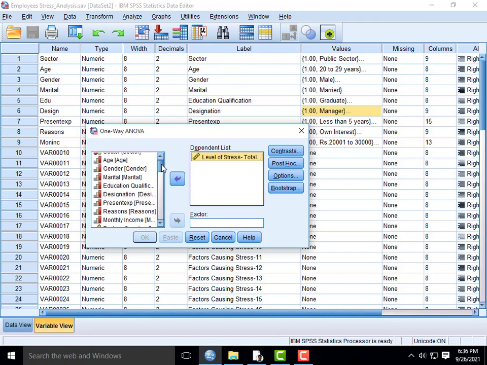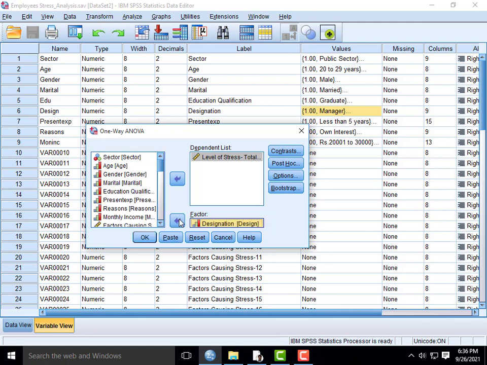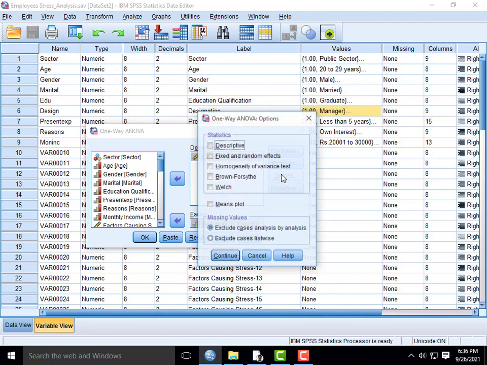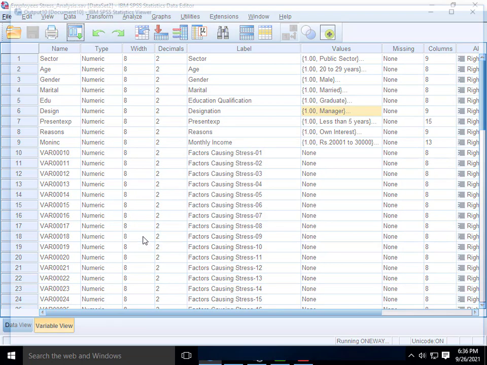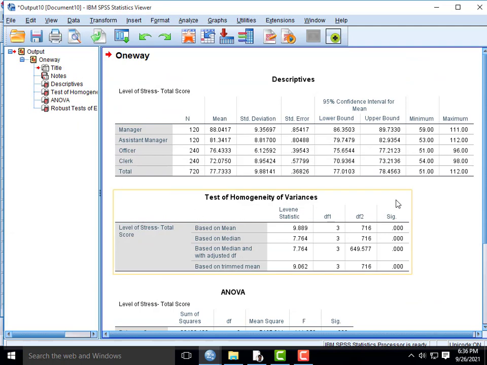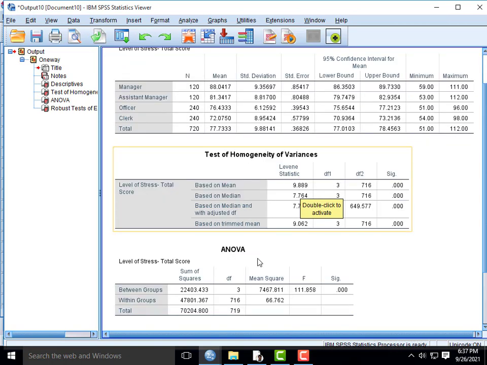Then the independent variable is designation, a categorical variable; move it to the Factor box. Now select Descriptive and Homogeneity of variance test, then Welch test, then click Continue, then press OK. Here we have descriptive statistics, the test of homogeneity of variance and ANOVA.